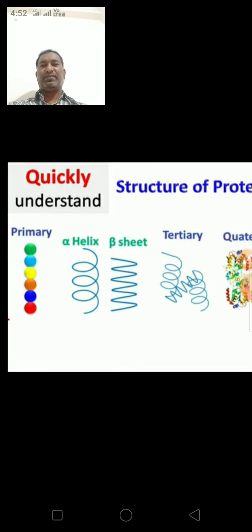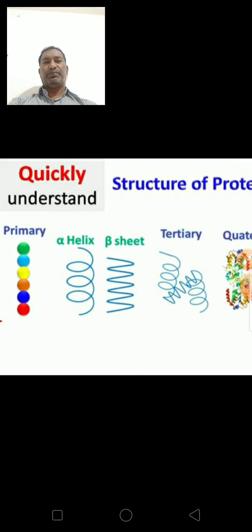See here the total structure of proteins. This is the primary structure, straight, which tells the sequence or order of amino acids.